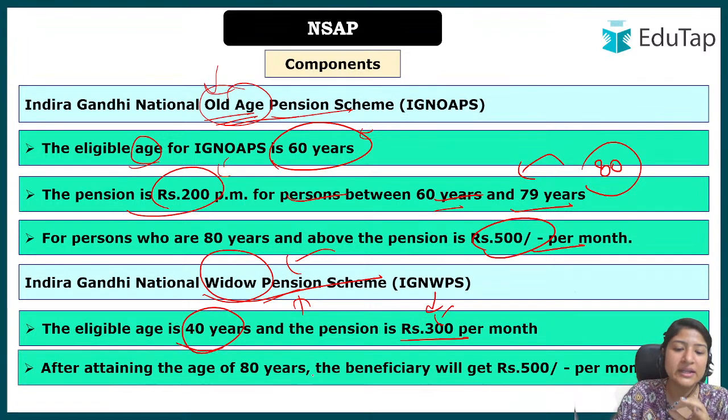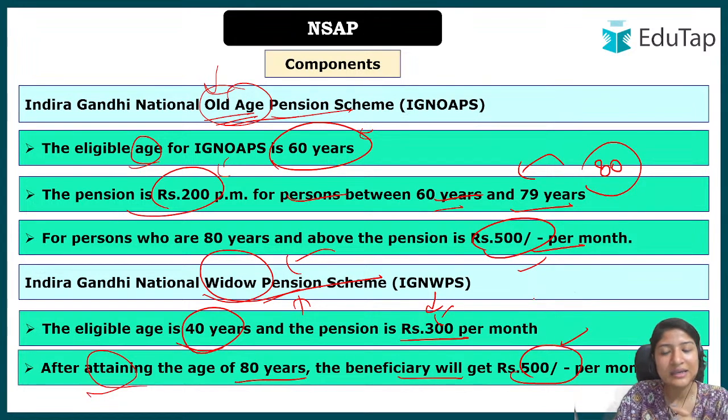Okay, and in case of 80, after attaining the age of 80 the beneficiary will get 500. So 500 is the same, which will be easier to remember. For now, in both the cases, at 80 and above, it is 500 only. In case of normal pension for 60 to 79, in old age it is 200, and in case of widow, first of all you will start getting money from 40 and the amount will be 300.